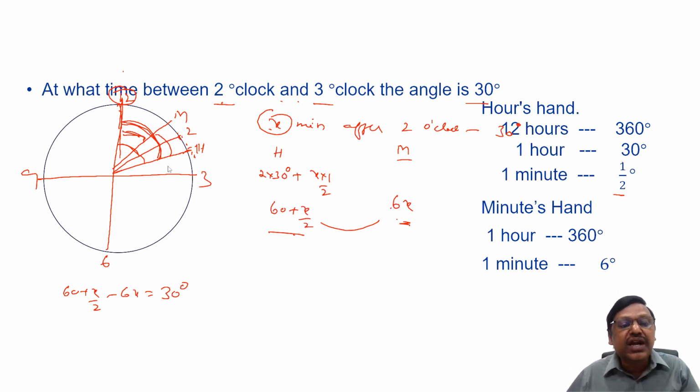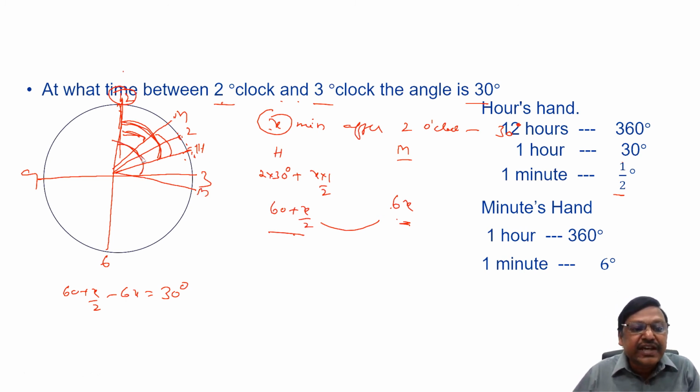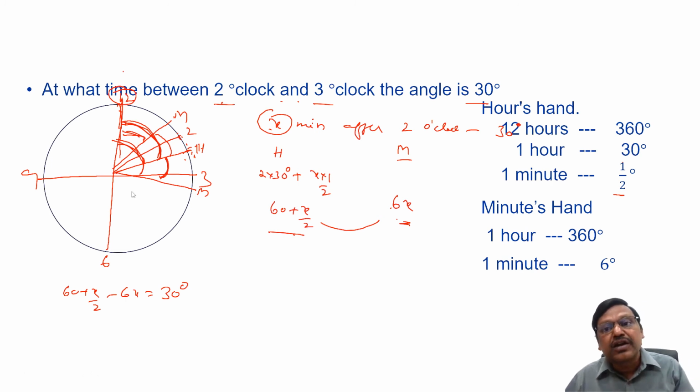But you know, the hour hand will be moving slow. After some time the minute hand will overtake and come somewhere here. So now this may be 6x, and this may be 60 plus x by 2. This difference can be 30 degrees. Possible or not? Possible, because after some time the minute hand will overtake the hour hand.